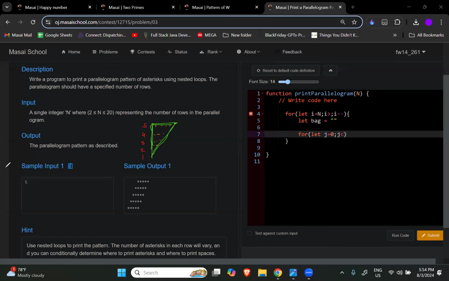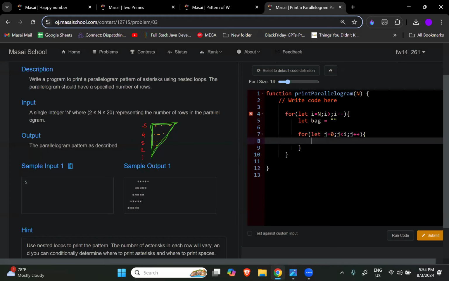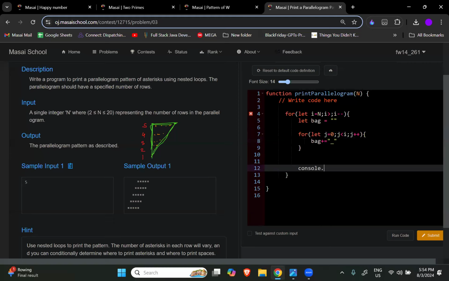So can I tell my loop कि भाई जितना भी i का नंबर होगा ना उतनी बार ही चलो? Can I tell my loop कि whatever is the i value, you have to run that much times only? Okay, I told him कि j should be less than i, तो i times ही वो loop चलेगा. Now j plus plus. Correct? Now let me add the data into bag. So bag plus equal, I am adding underscore just to make you guys visualize it. So see now, after this loop, what I will do? Console dot log bag. इसमें क्या गड़बड़ हुआ?